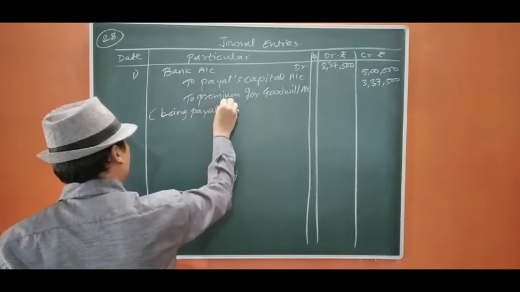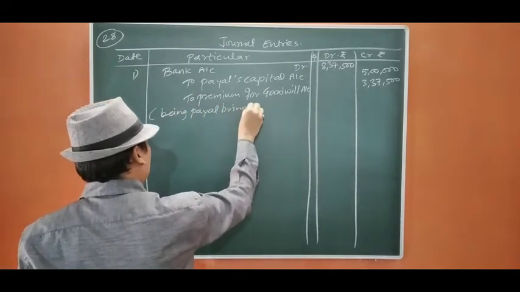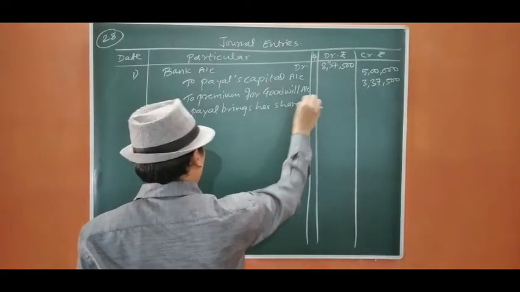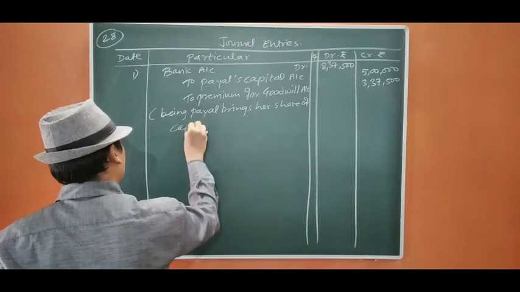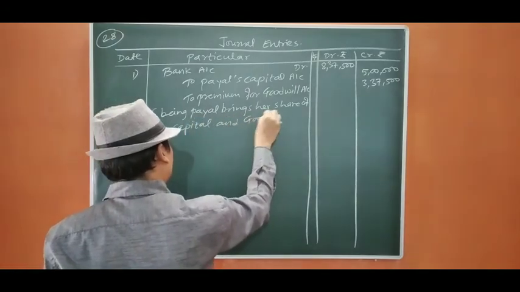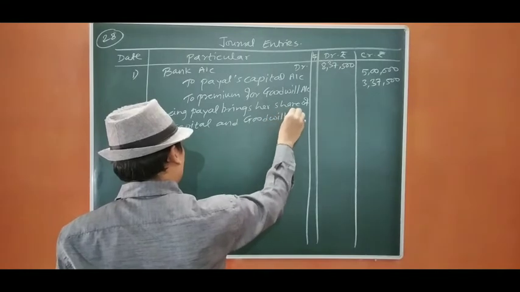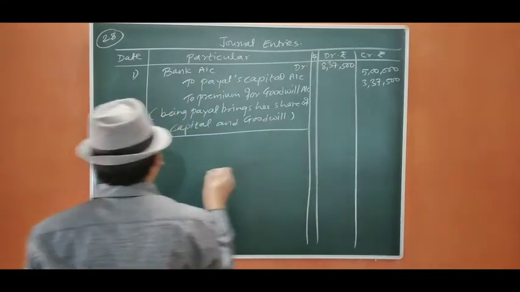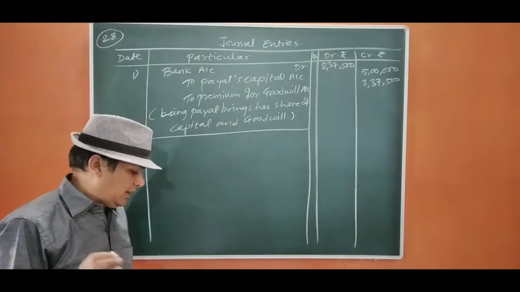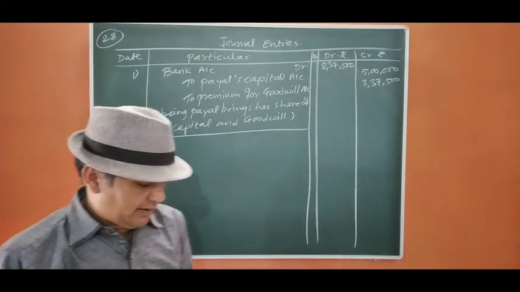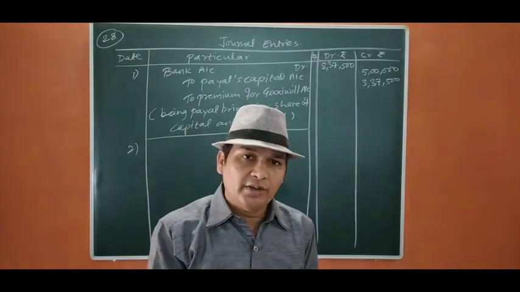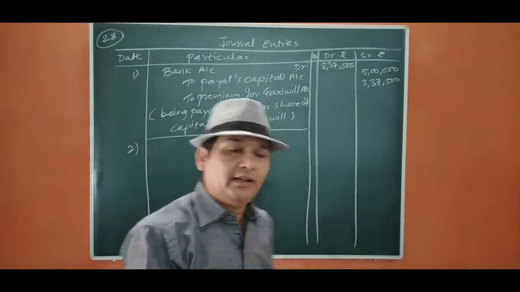Now the second entry, being Pile brings her share of capital and goodwill. As you know, Pile is taking her share from the firm. In such a case, the old ratio is our sacrificing ratio.